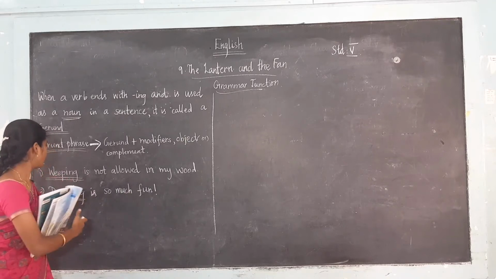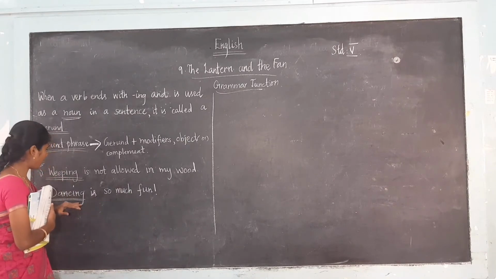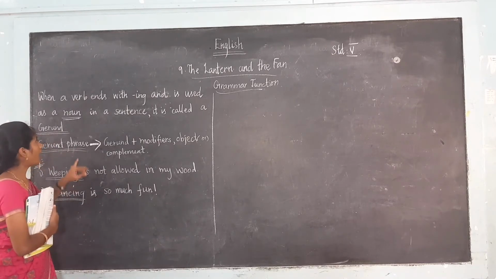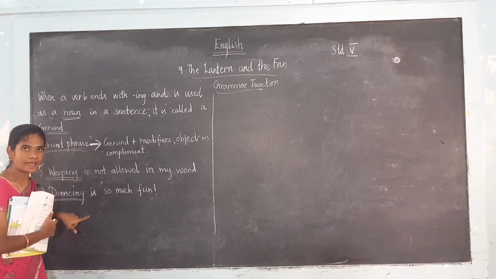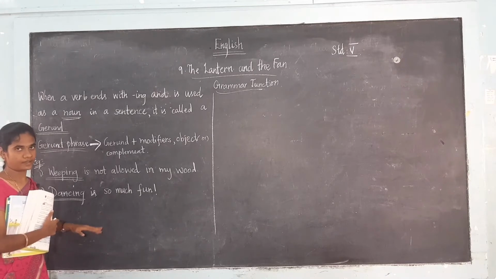Okay. So the next one, "Dancing is so much fun." So here dancing is the gerund. It's a verb that ends in ing and it's used as a noun in a sentence. So it is known as the gerund here.